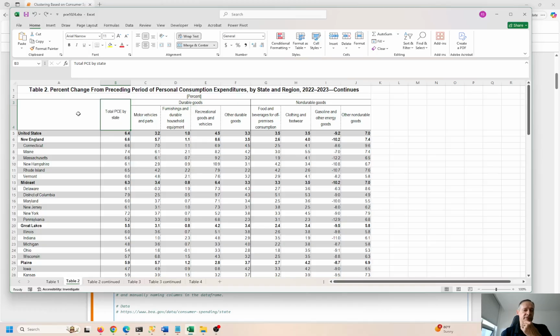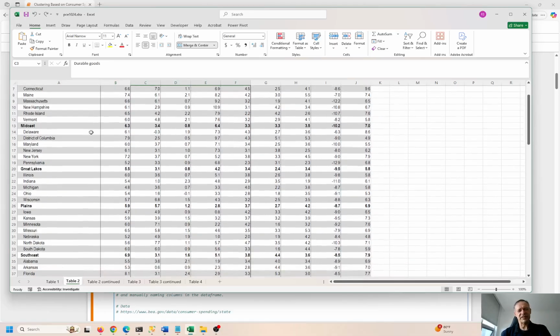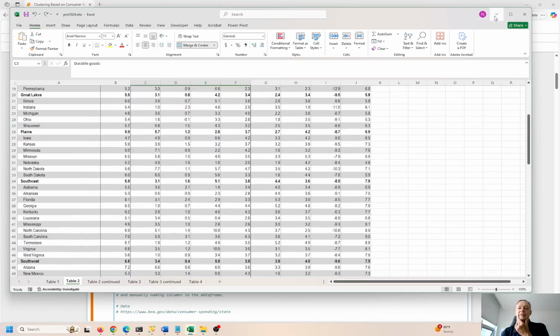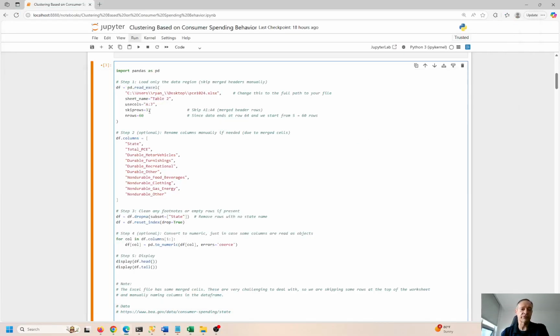These are merged cells. You can see this is 3 and 4. It always goes to the top left of the cell, right? So it actually calls this A3, but this is actually 2 cells merged together. So this is A3 and A4 merged into one cell. This is B3 and B4 merged into one cell. This is B3, it goes to the upper left-hand corner. This is J4, so this is actually not a merged cell, but these are merged, these are merged, these are merged. So it's kind of tricky to deal with, but it's certainly not impossible, and we can handle it pretty effortlessly, right? But we do have to set these rules or guidelines right here.